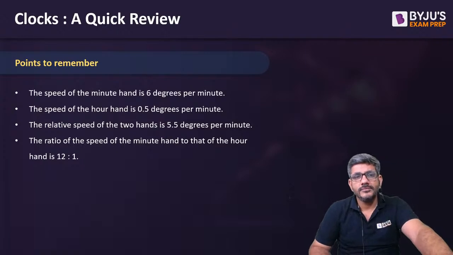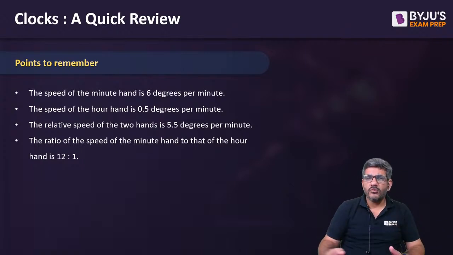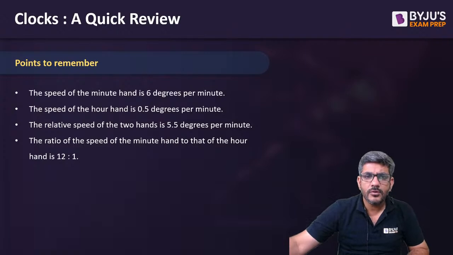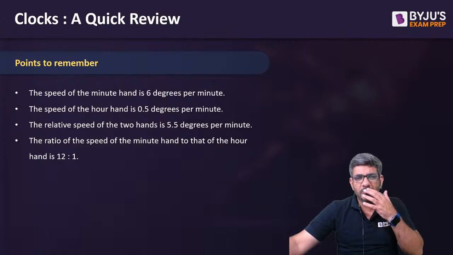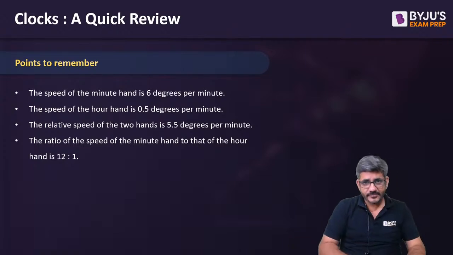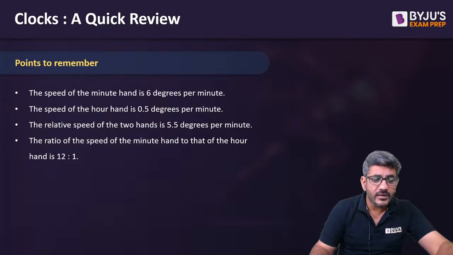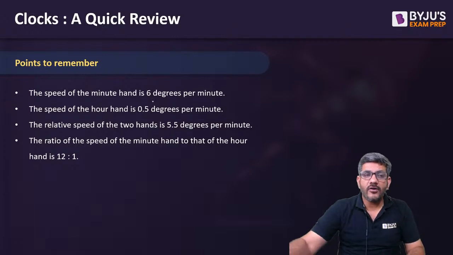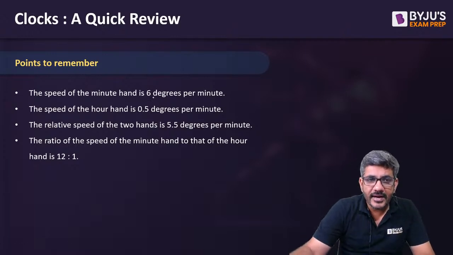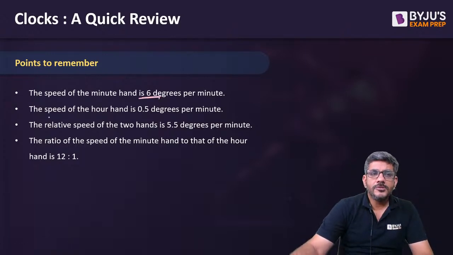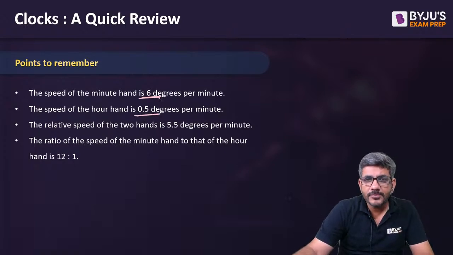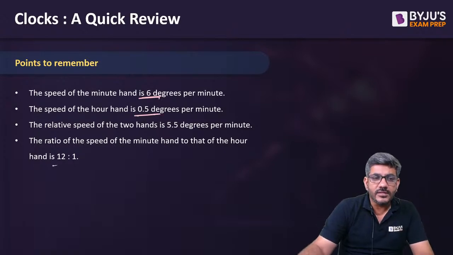What about clocks? So clocks based question आपने देखे ही होंगे. Clocks based questions are the questions in which he would be asking you about the angle between the two hands at a certain time. कई बार वो आपको टाइम देके एंगल पूछेगा, कई बार एंगल देके टाइम पूछेगा. So what are the things needed for that? The speed of a minute hand is 6 degrees per minute. Speed of an hour hand is 0.5 degrees per minute. The ratio of these two is 12 is to 1.